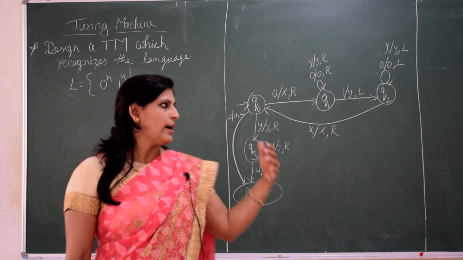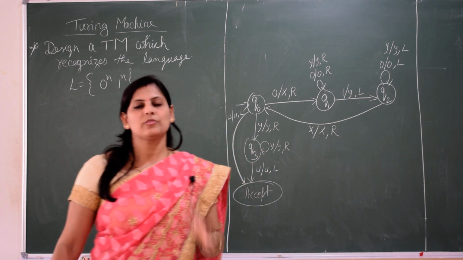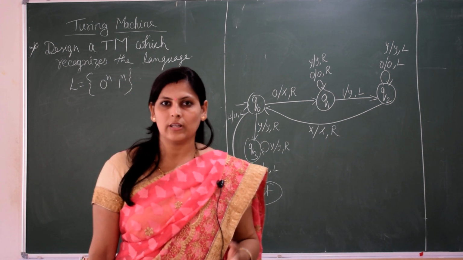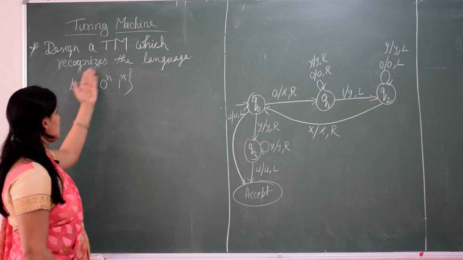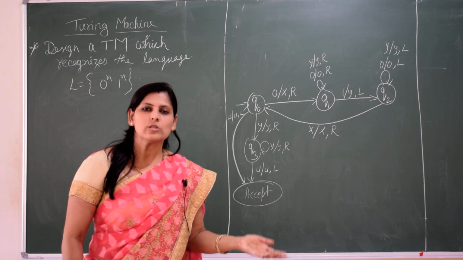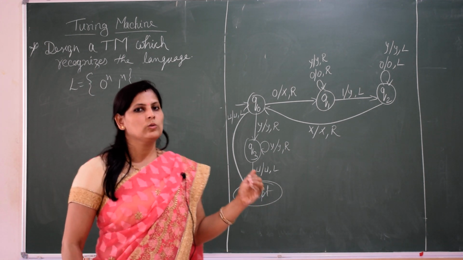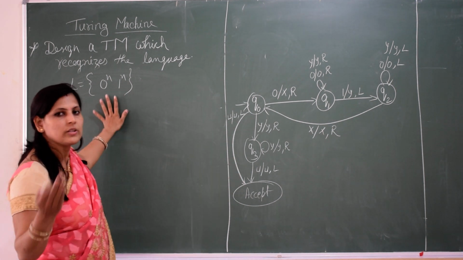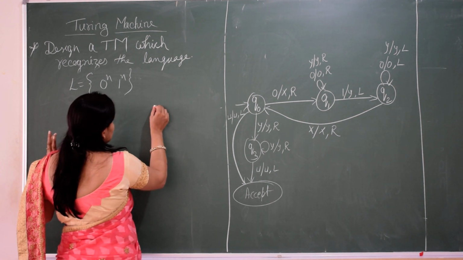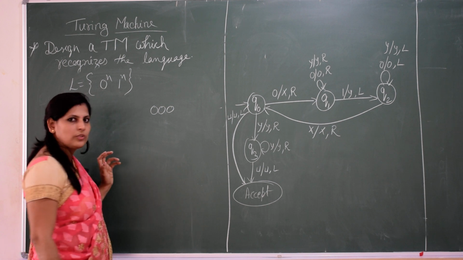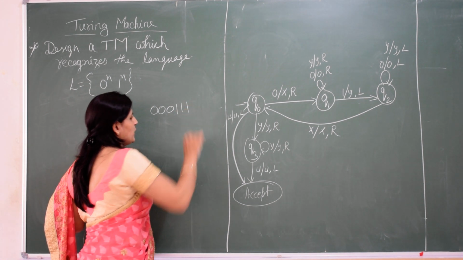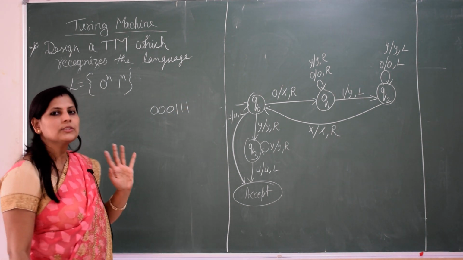Before I draw it for you, we will first see the explanation of how it will be done, and which type of string it will accept. What does this mean? 0 to the power n, 1 to the power n: n number of zeros followed by an equal number of 1s. Those type of strings should be accepted. For example, if n equals 3, 3 zeros followed by 3 ones should be accepted. Apart from that, it should not accept.